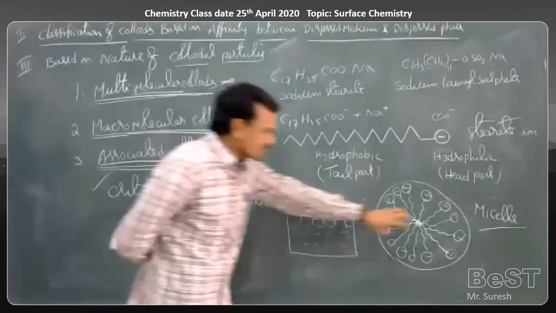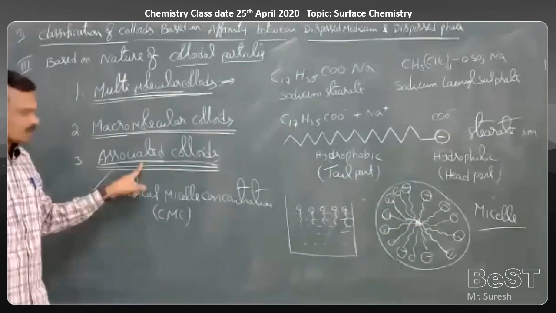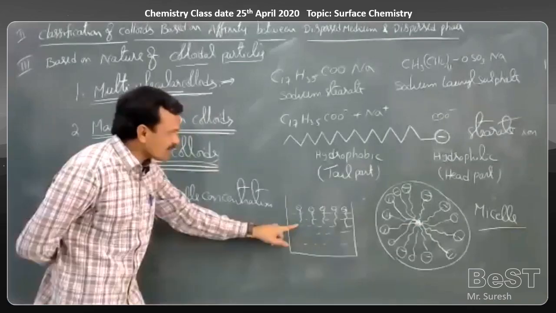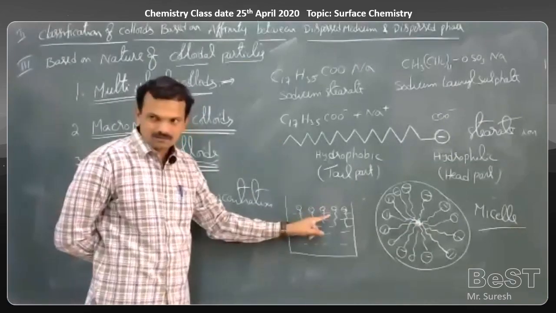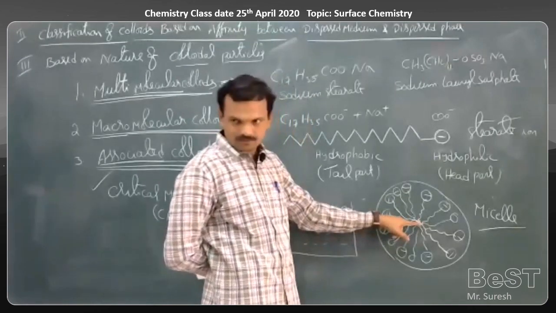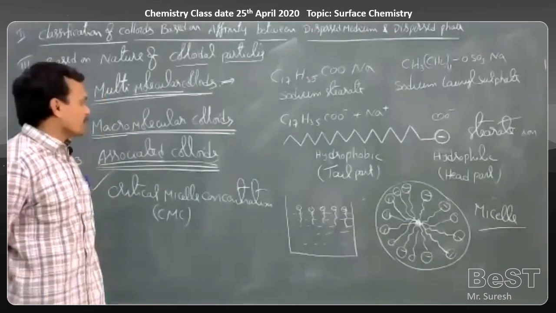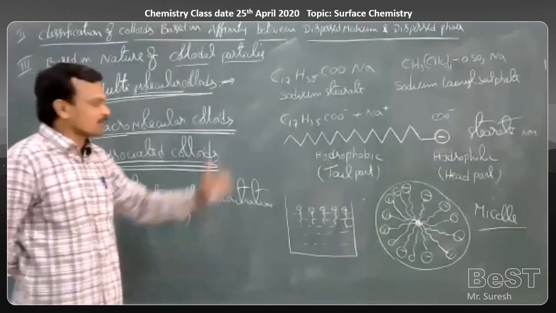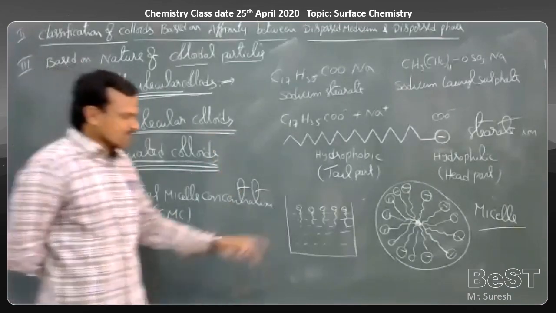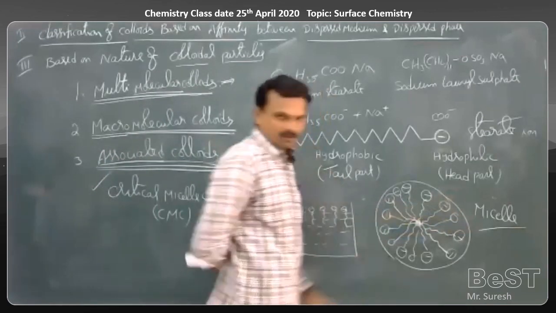And this micelle is an example of associated colloid. So at low concentration, soap acts as electrolyte, but at high concentration, the same soap can act as a colloidal solution. Soap is an example for a typical colloid because at low concentration it acts as electrolyte, but at high concentration it can act as micelle.